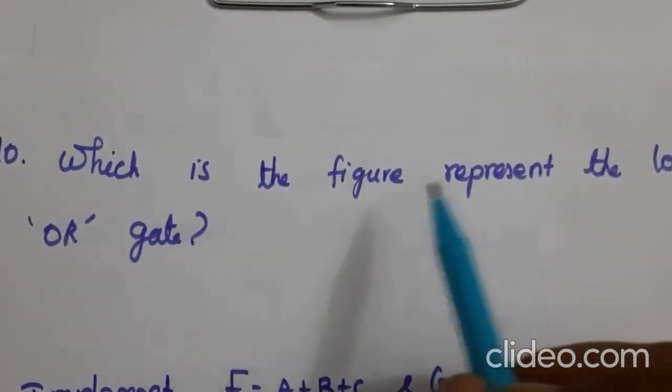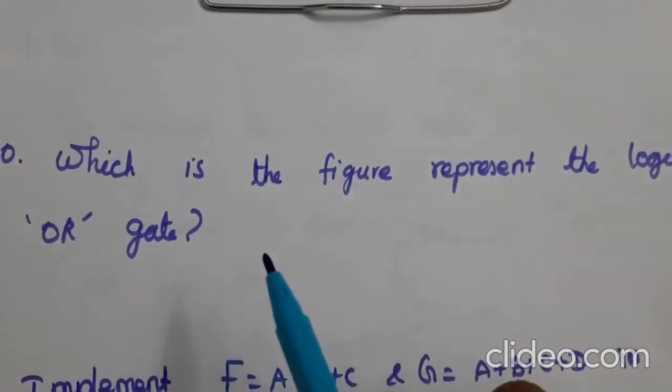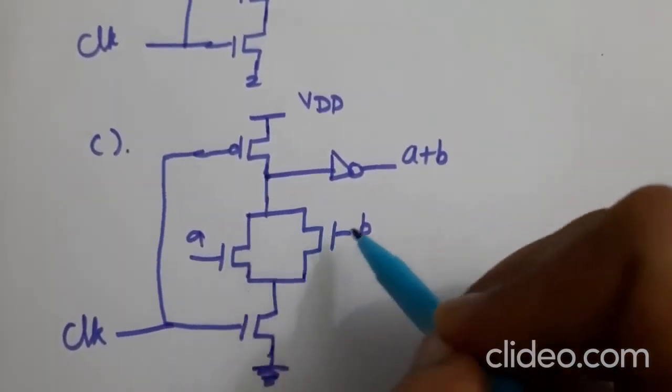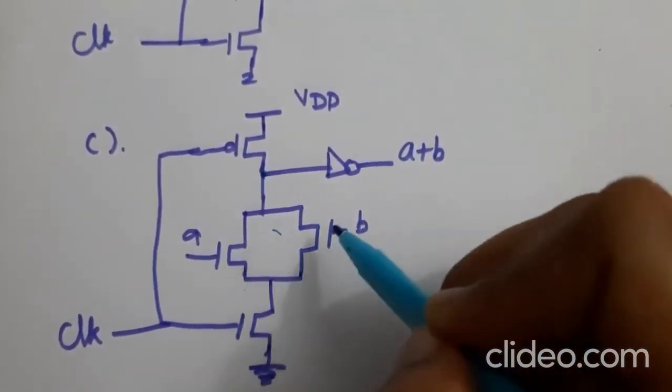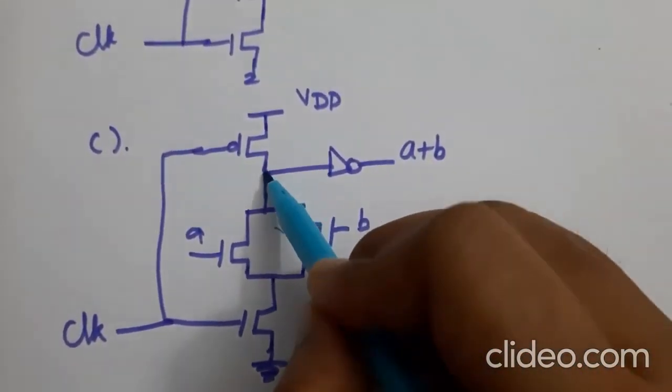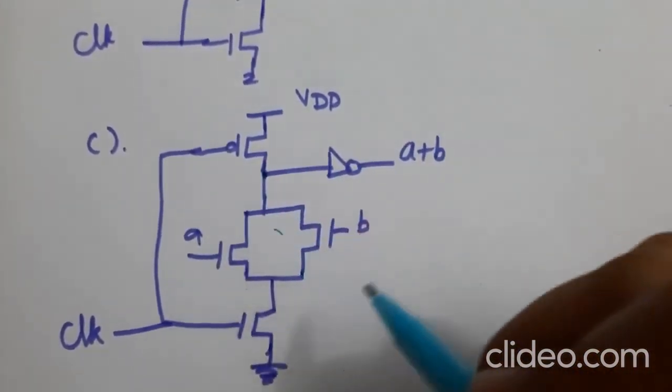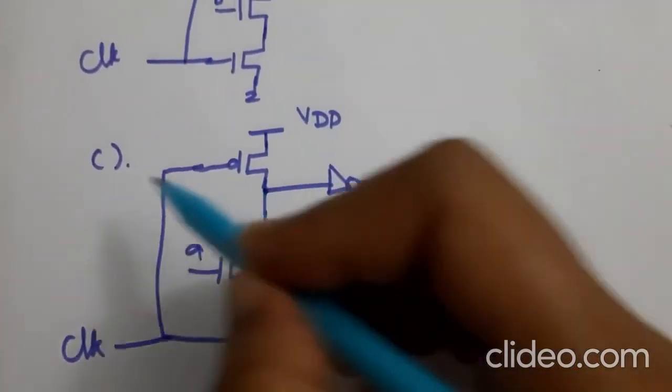Next question, which is the figure represent the logic OR gate? The parallel connection of this A and B that represent the OR operation. So here this A and B are parallelly connected and the output is taken at this point. So this circuit is represent the logic OR gate. So here the answer is C.